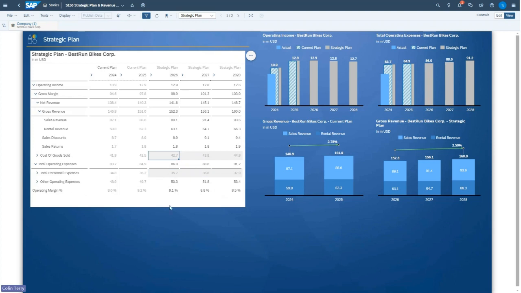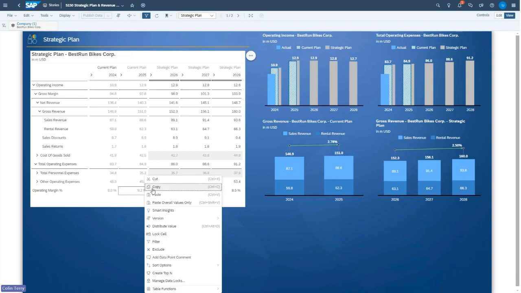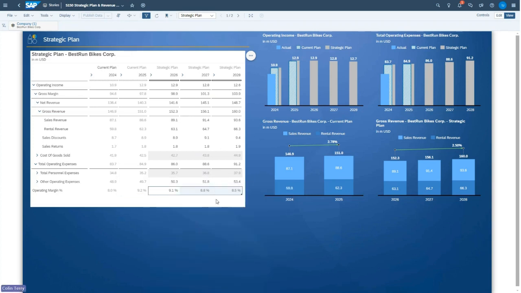Now, remember that operating margin actually was the result of a calculation. It's a calculation of operating income as a percentage of net revenue. But that doesn't stop me putting a target into these cells down here and SAP Analytics Cloud pushing down the figures to the underlying component parts of the calculation. So let me click in 9.2%. I'm going to copy that and paste.